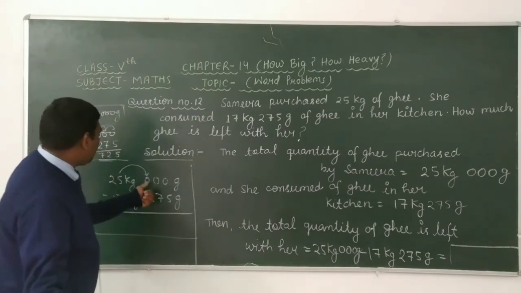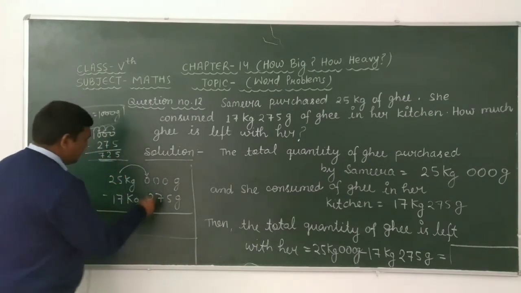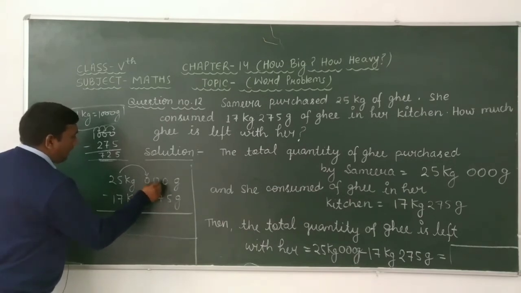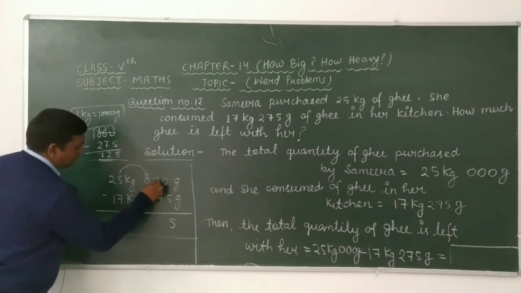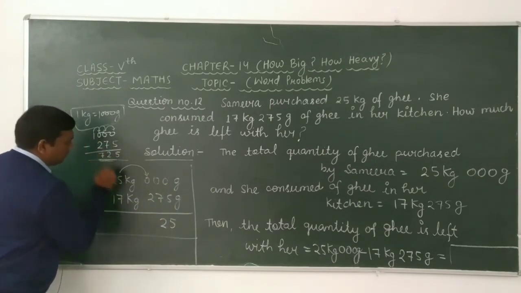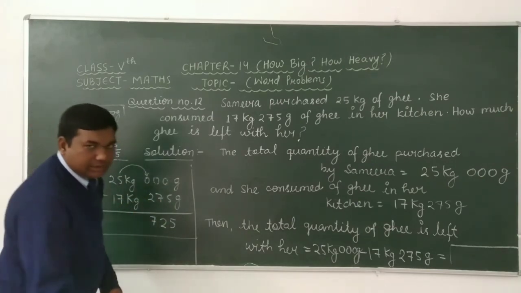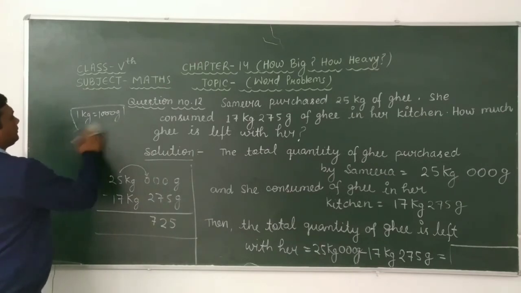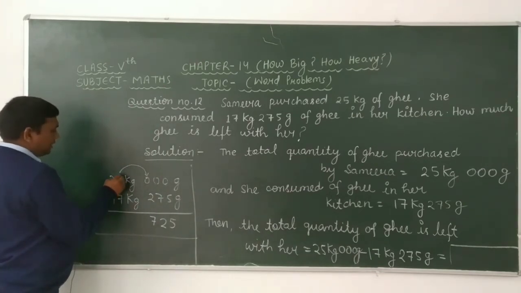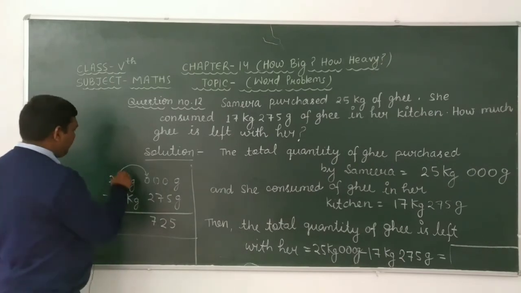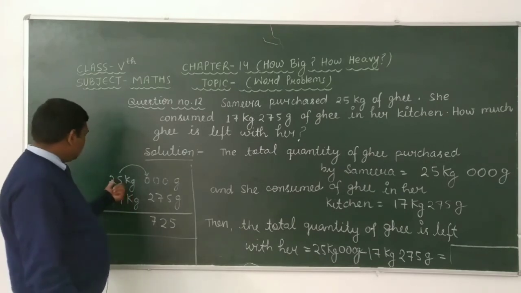Similarly, we can solve this question. Here we get 4 in place of 5, because we have to take 1 kg from this.